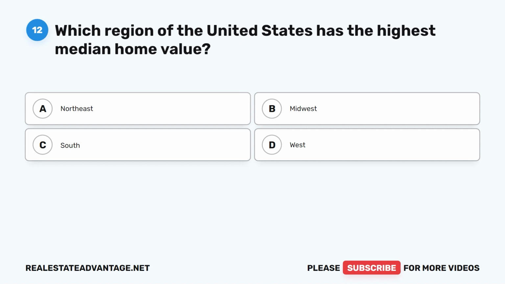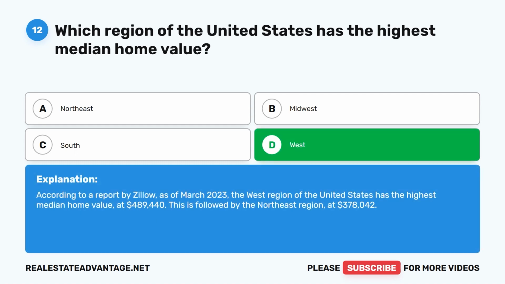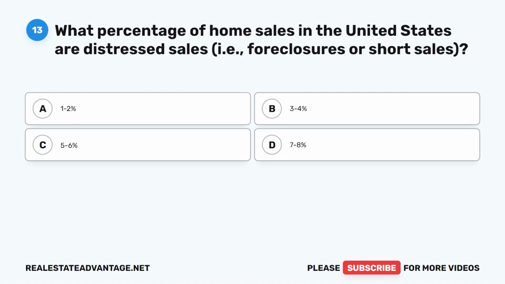Question 12. Which region of the United States has the highest median home value? A. Northeast, B. Midwest, C. South, D. West. The correct answer is D. West. According to a report by Zillow, as of March 2023, the West region of the United States has the highest median home value at $489,440. This is followed by the Northeast region at $378,042.